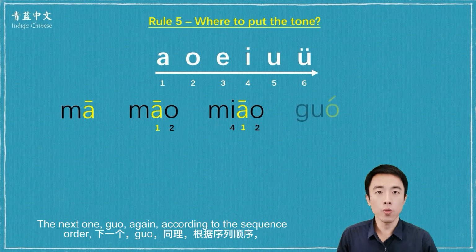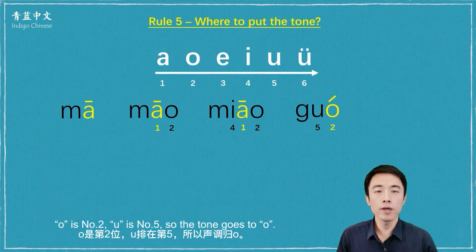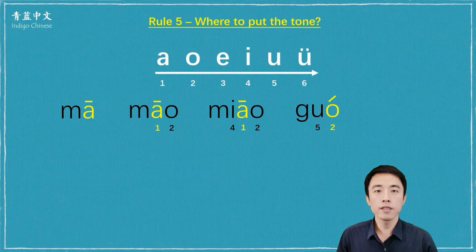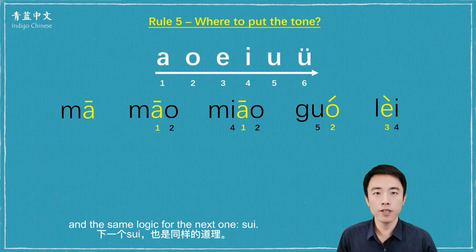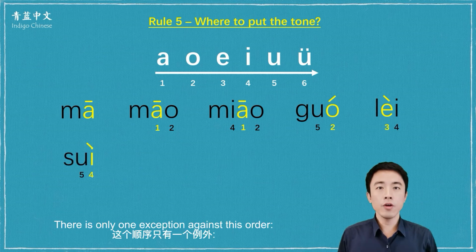The next one, guo, again, according to the sequence order, o is number 2, u is number 5, so the tone goes to o. Similarly, the next one, lei, the tone goes to e, and the same logic for the next one, sui. There is only one exception against this order.